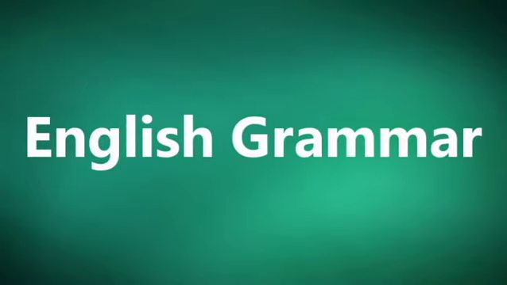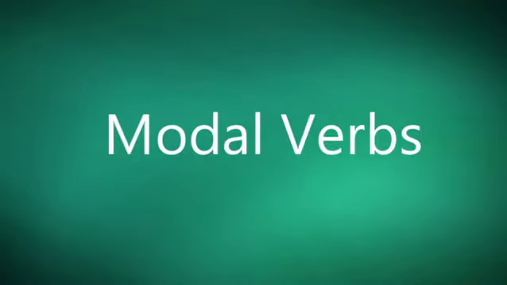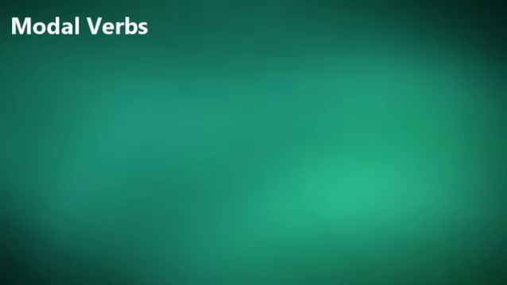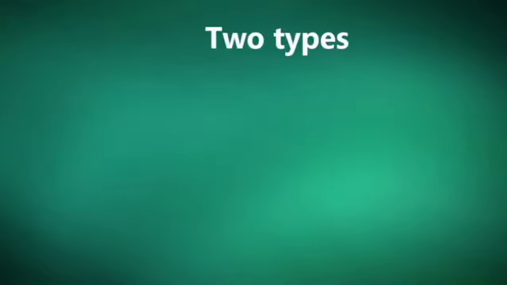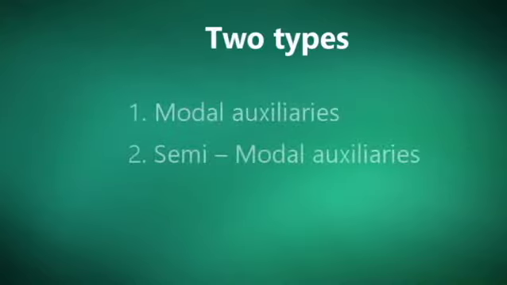Today we will learn the English grammar modal verbs. A modal verb is used to indicate the speaker's general intention, that is, ability, permission, request, capacity, suggestion, order, obligation, advice, etc. There are two types of modal verbs. First one, modal auxiliaries. Second one, semi-modal auxiliaries.